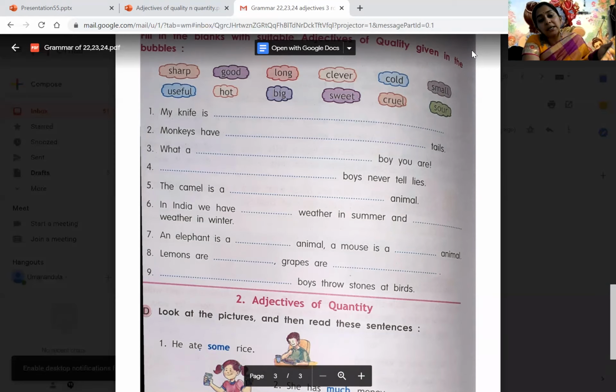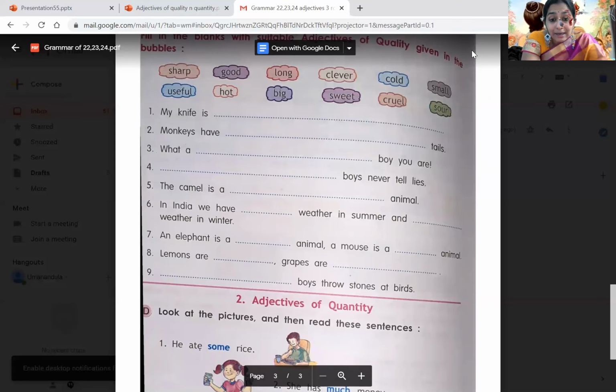Okay. Monkeys have dash tails. How will be the monkey's tails, children? Yes, you can see any word which is suitable there. I think long is suitable. Generally, monkeys will have long tails. So you have to write long over there. What kind of tails? Long tails. So long is the adjective of quality.